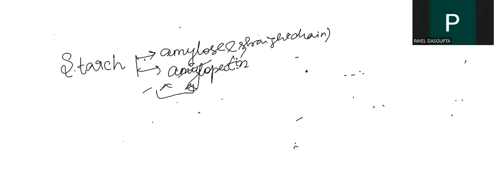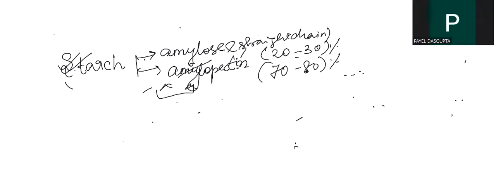The basic matter is that in starch, around 20 to 30% will be amylose, and the branched amylopectin will be around 70 to 80%. So this particular thing you have to remember. The key takeaway points: starch does not dissolve in water, it disperses in water.